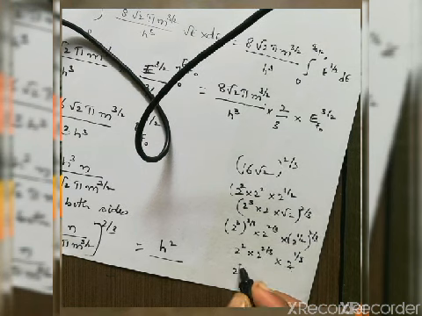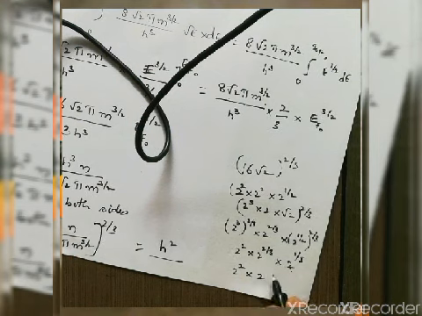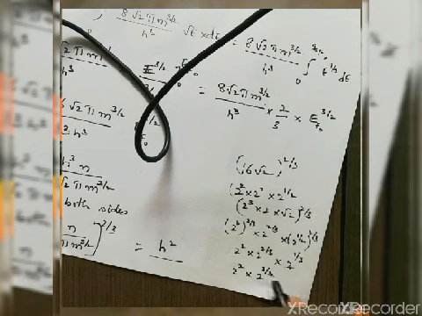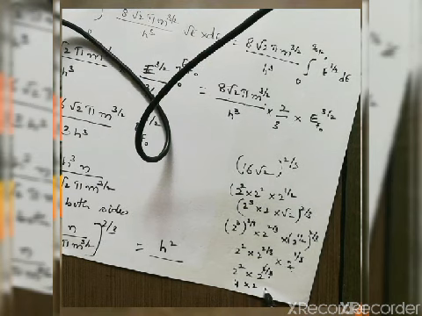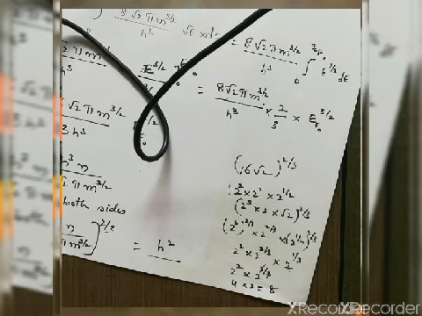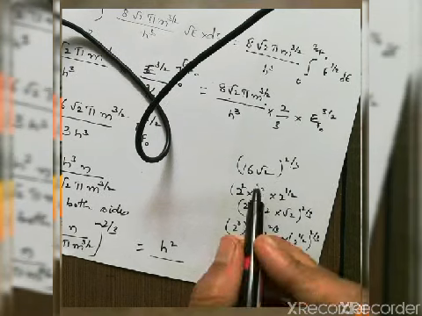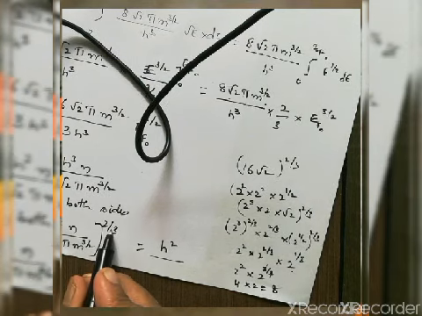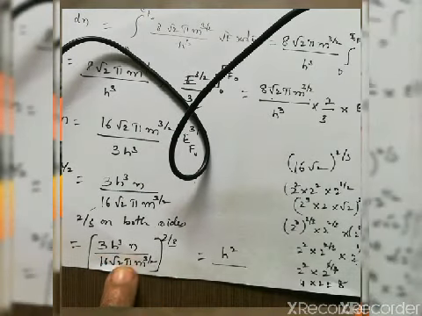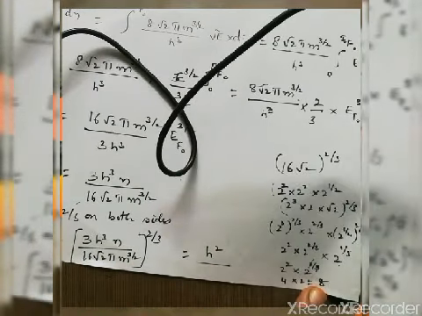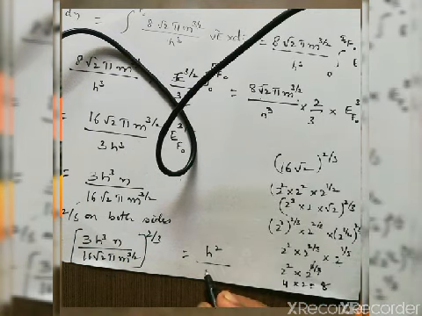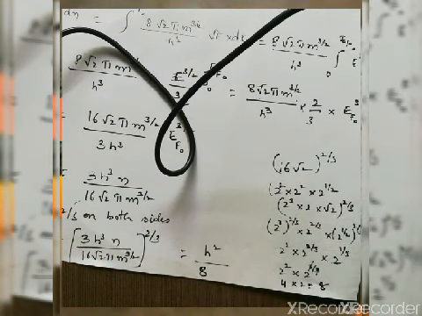This will be 2 square as it is into 2 power 3 by 3, so 3 cancelled. So 2 to the power 3 is equal to 8. So I write this 16 root 2 with power 2 by 3, I have solved it and I have got it as 8. So I write 8 outside the power.